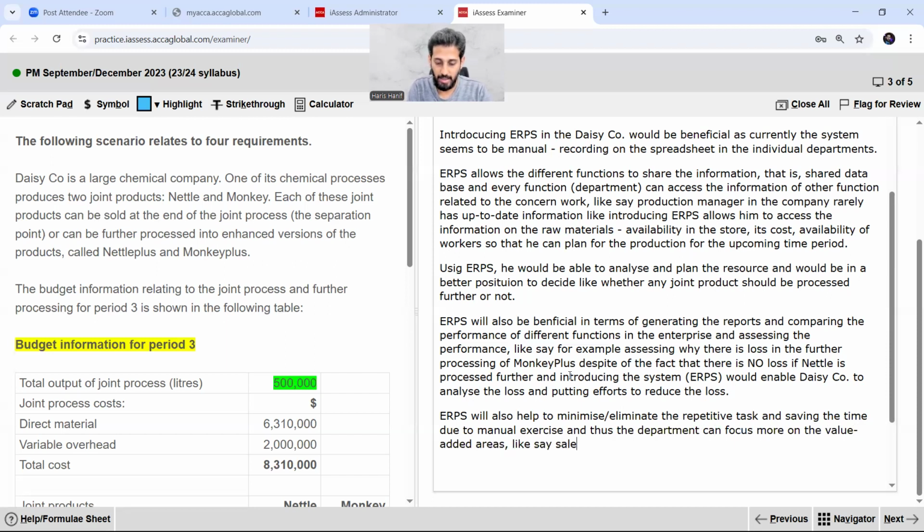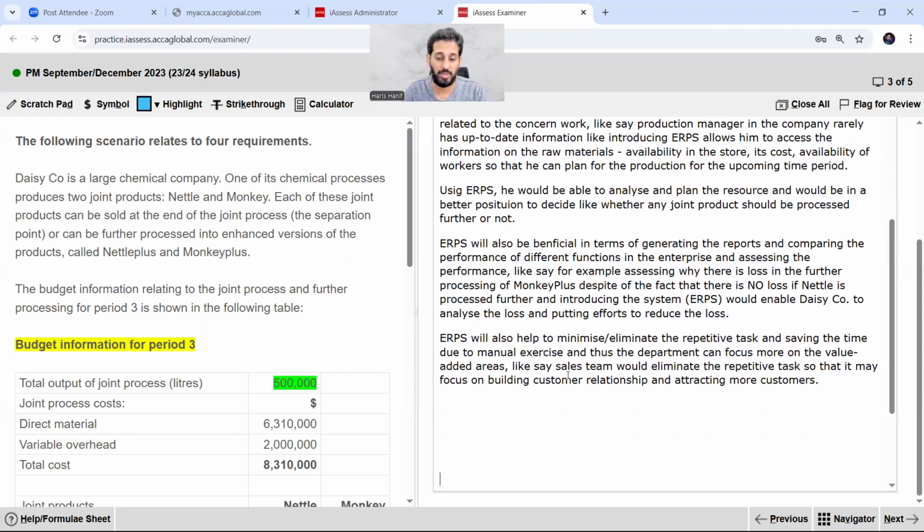Like say, the sales team would eliminate the repetitive task so that it may focus more on building customer relationship and attracting more customers. And attracting what? More customers. It quite may be possible.